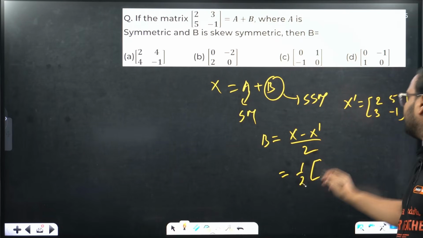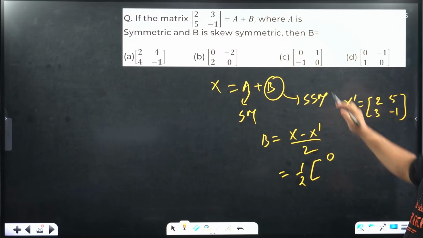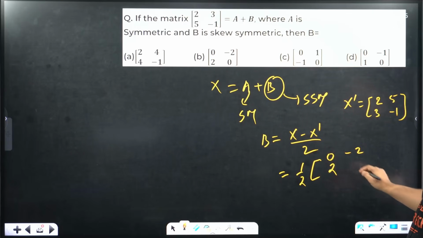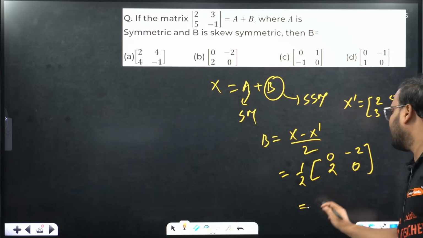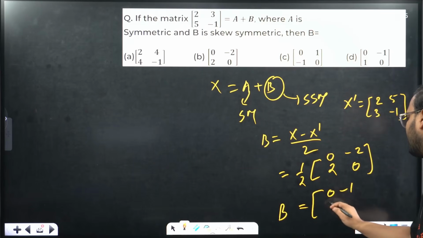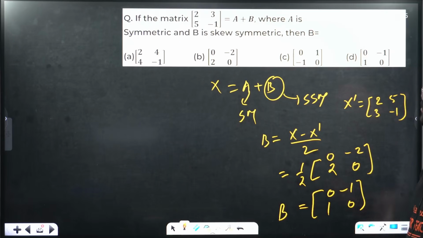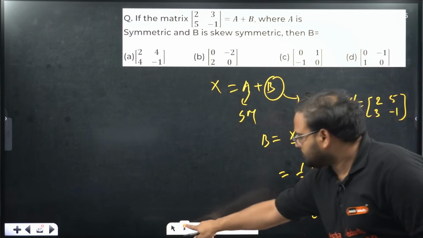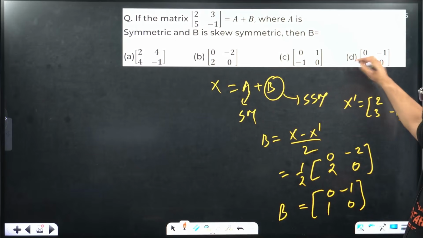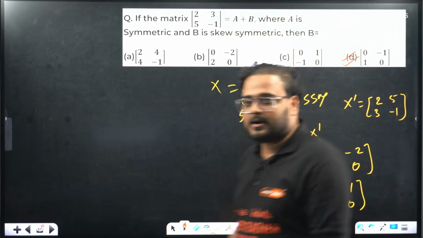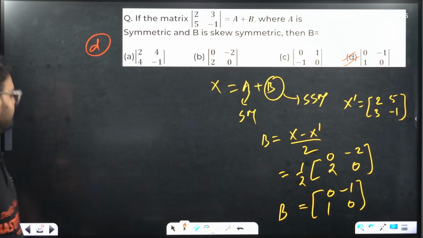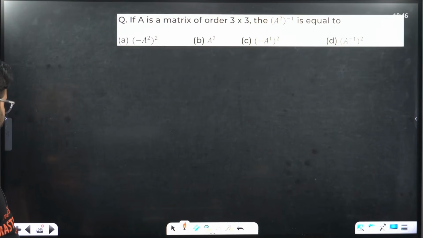Keep 1 by 2 outside. 2 minus 2 is 0. 3 minus 5 is minus 2. 5 minus 3 is 2 and minus 1 is 0. Answer becomes what? Matrix B is coming as 0, minus 1, 1 and 0. My option will be what? Option D. Please check. Answer is option D. Okay, cool. Next.